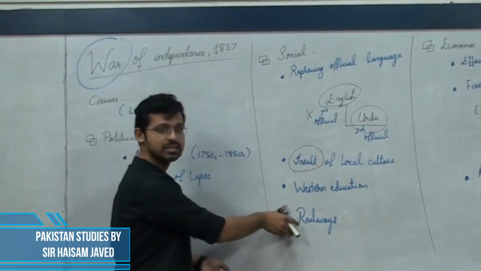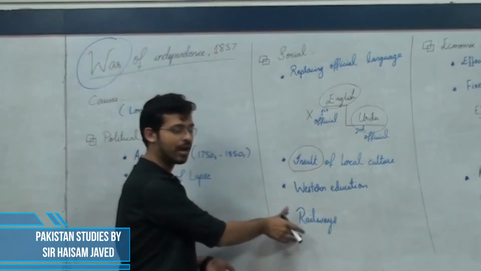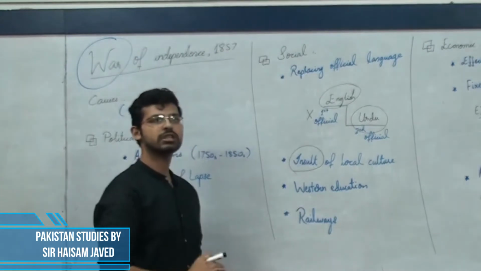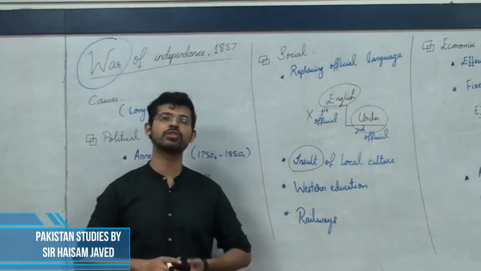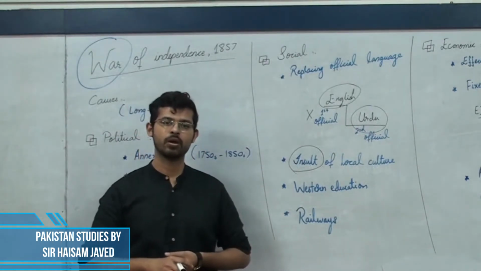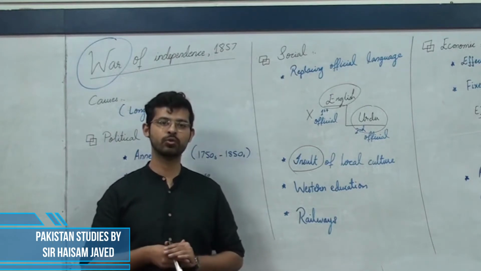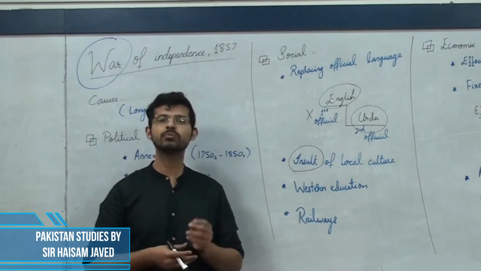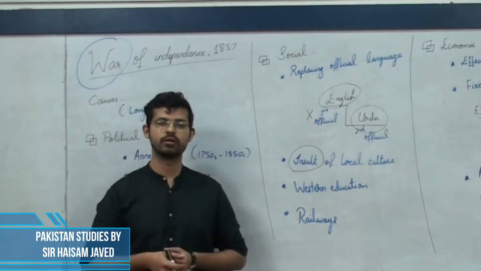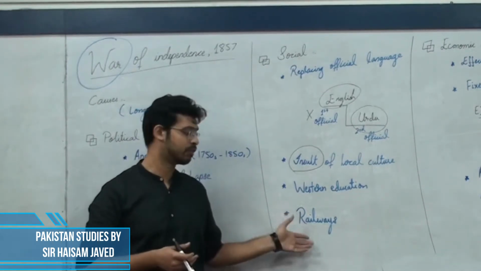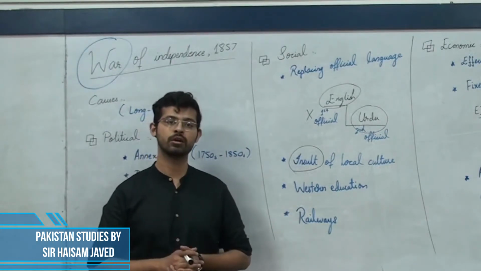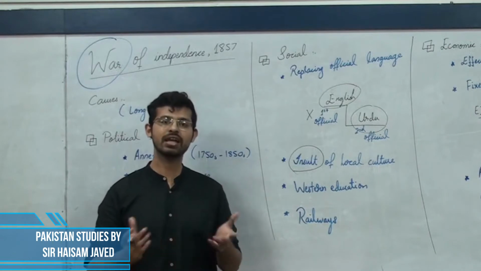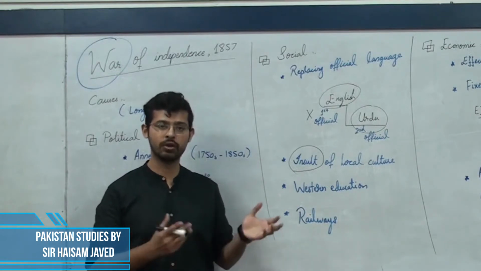Lastly, this seems to be very surprising, that is the use of railways. When British started to have good control over the administration of India, we can't only say that they were doing only evil things to hurt the Indian people. There were some good developments as well. For example, the development of railway, the transport system in India, which did not exist before. Moreover, things like telegraph also were introduced during this time period.